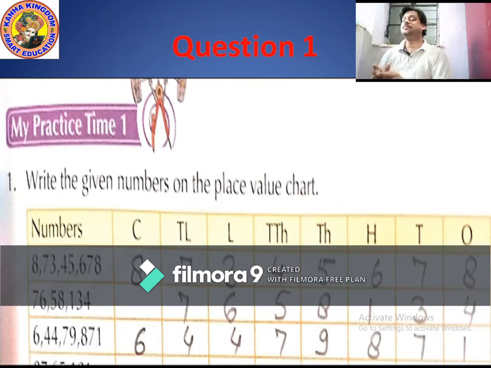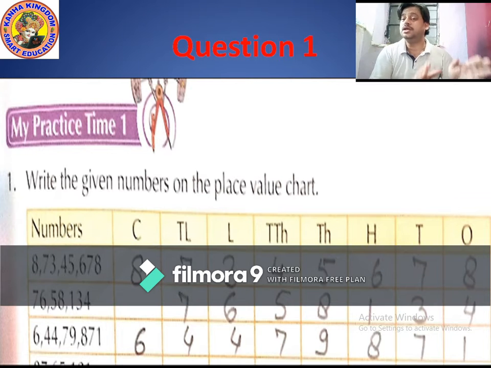So which number comes in ones place? Yes, 1. And which comes in tens place? 7. And in 100 place? Very good, 8. So now you see your ones period is over. Now move to thousands period. In thousand period, which comes in thousand place value? 9. And 7 comes in 10,000 place value. Now you see that this thousands period is also over.